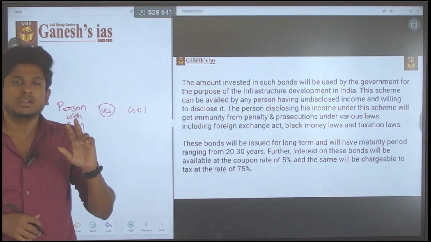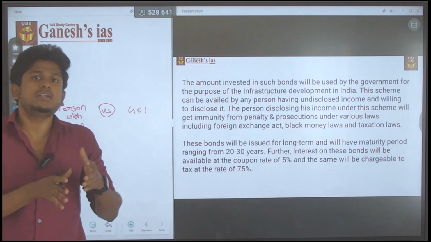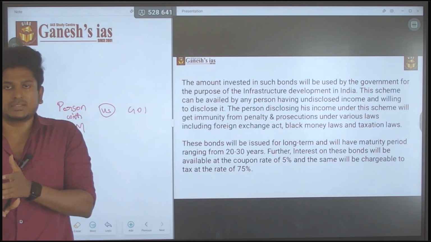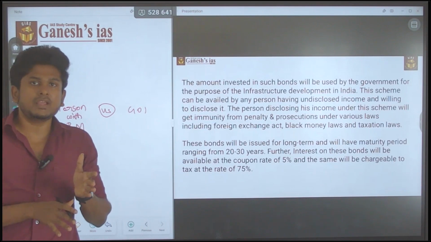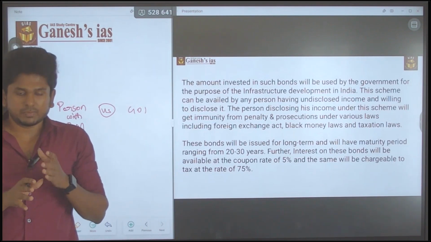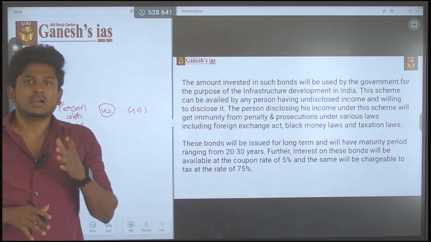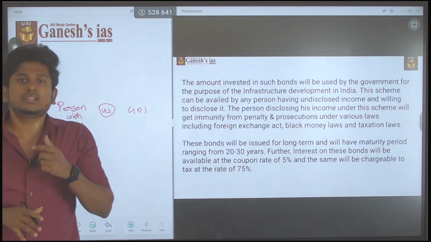You invest all your black money in that bond and just disclose your black money. Black money is nothing but undisclosed money. If you disclose this money in this bond, there won't be any penalty for you, and no actions related to the black money towards you. The government says it will give you certain immunities from the actions or penalties for holding black money.